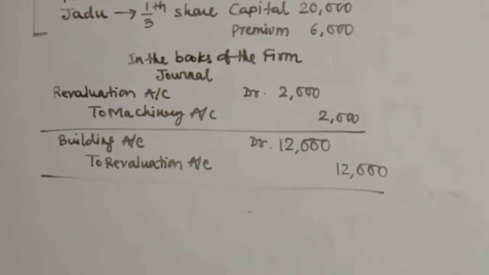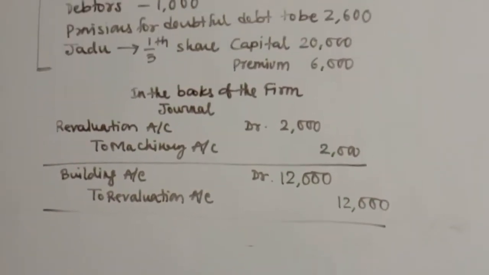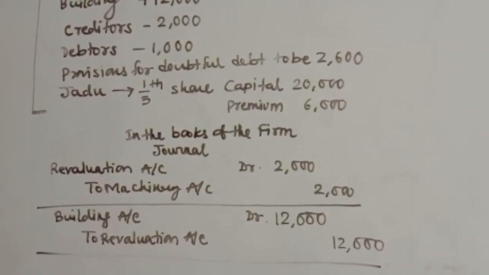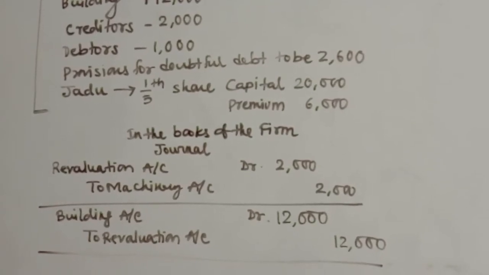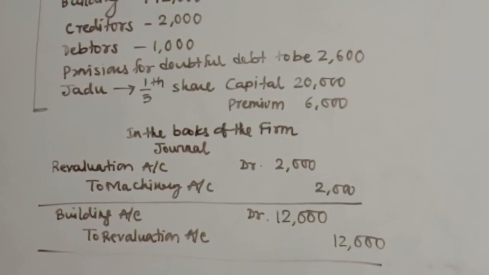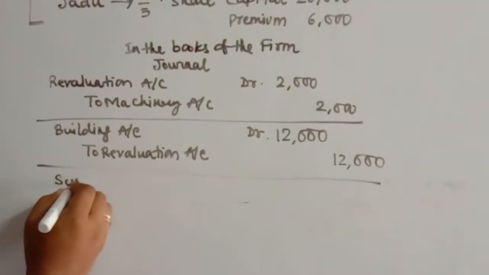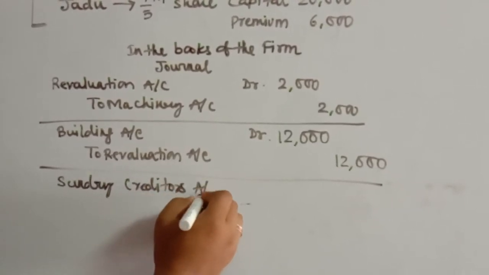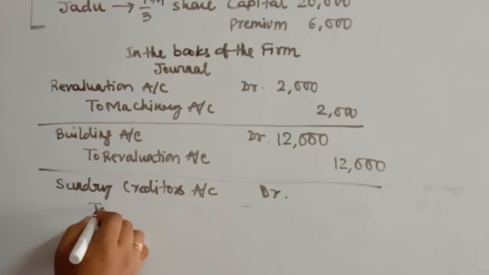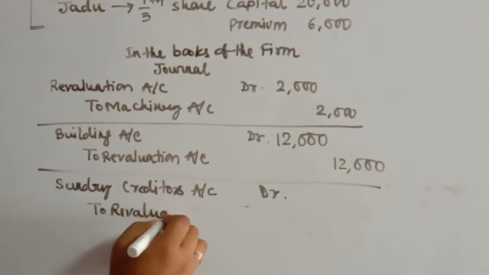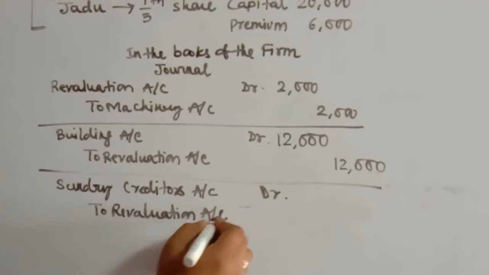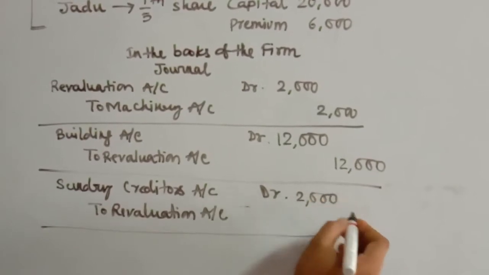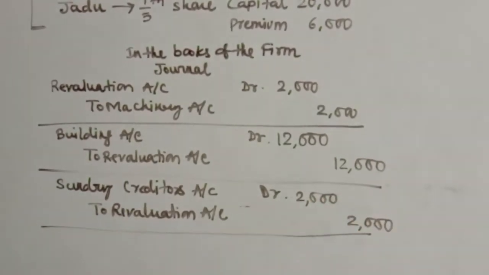Next up is the value of creditors. It says the value of creditors is decreasing. That means you no longer have to pay rupees 2000 against a creditor. So your liability is decreasing. When liability decreases, you have to debit it. So the entry will be sundry creditors account debited to revaluation account. So this is the entry for the decrease in creditors amounting to rupees 2000.